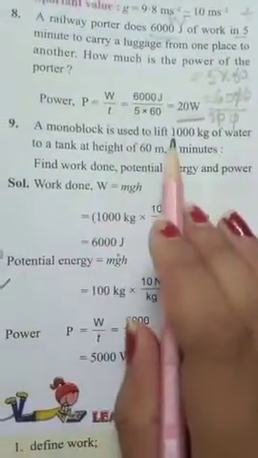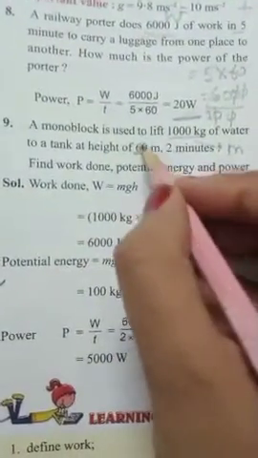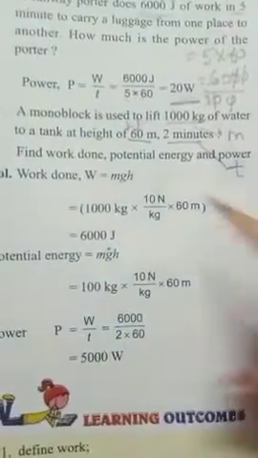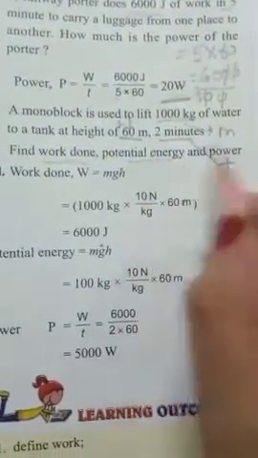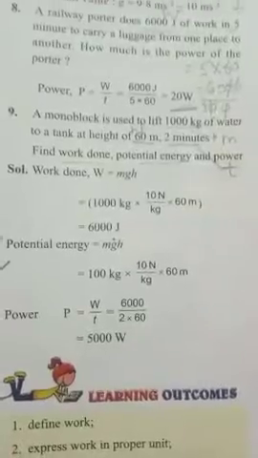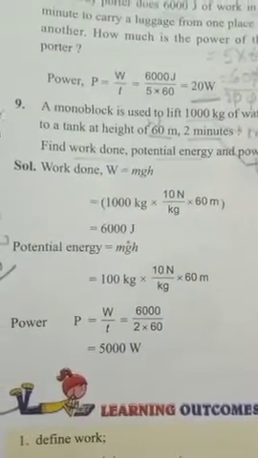A crane is being used to lift 1000 kg. So mass is given, of height 60 meter. They have given height, for 2 minutes. So they have given time also. They are saying calculate the work done, potential energy and the power. Work done is mgh. Potential energy will also remain the same because work done and potential energy are the same.